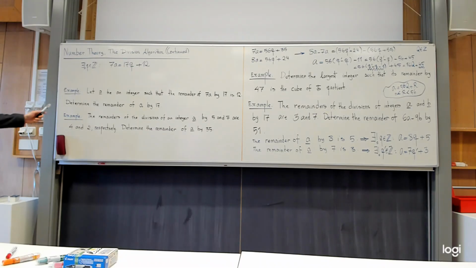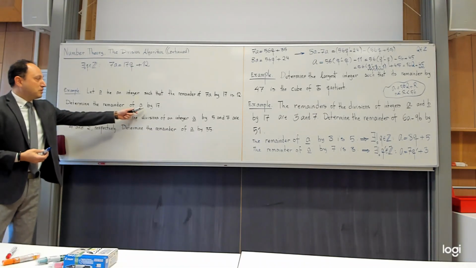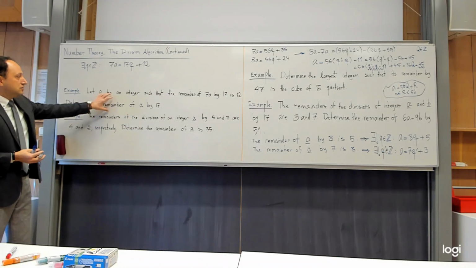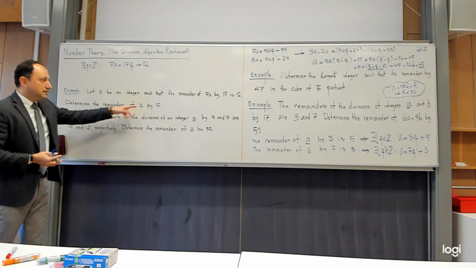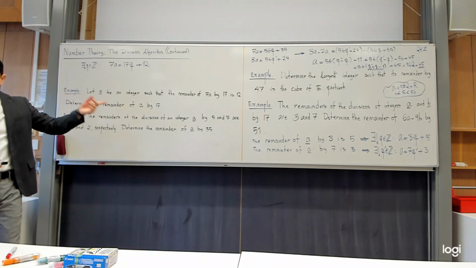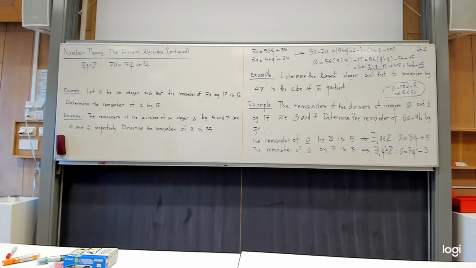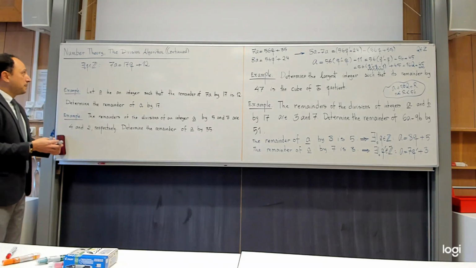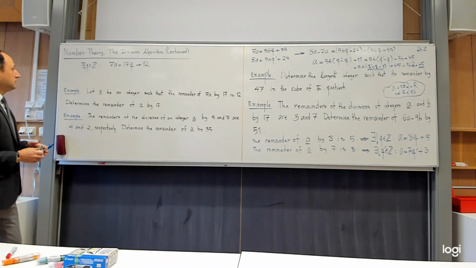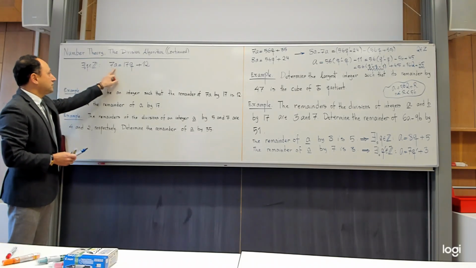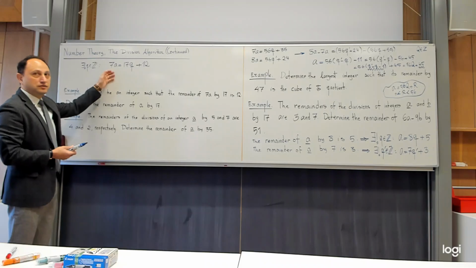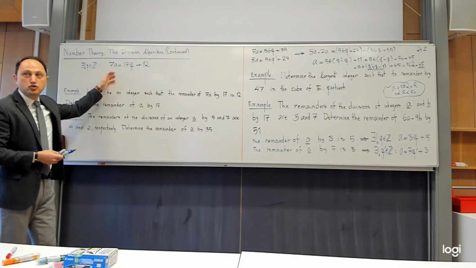Okay, now we want to determine the remainder of a by 17. This is actually something I want you to learn, because you will need it in modular arithmetic, the way that you want to think in this way. Of course, the crude idea is that I want to have a on the left, and the first thing that comes to mind naturally is to divide by 7. Yes. And there is no problem with that.